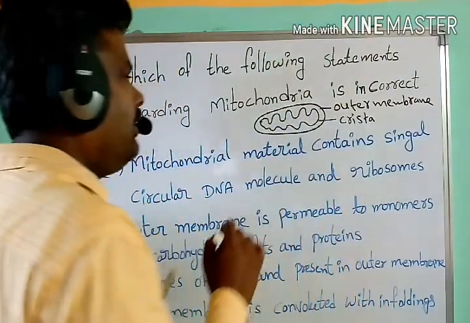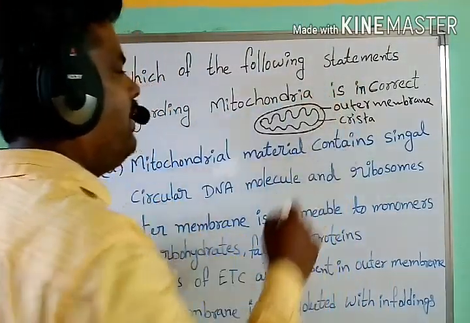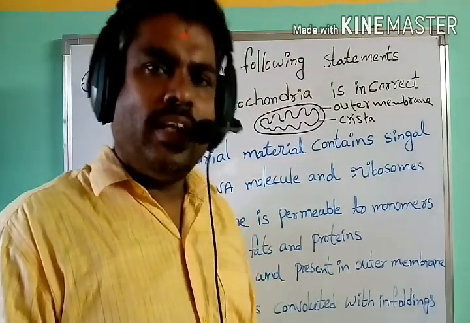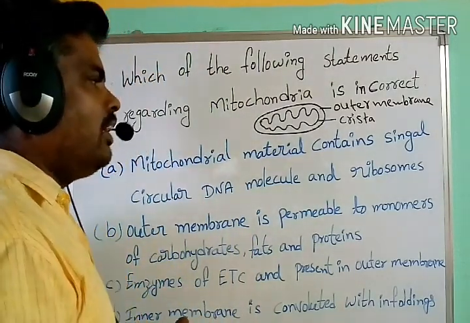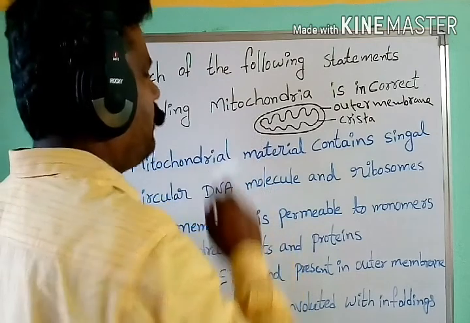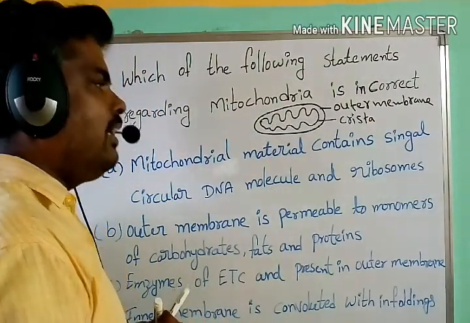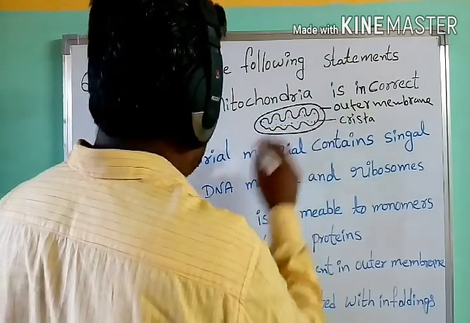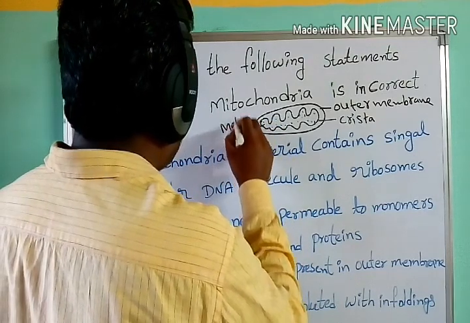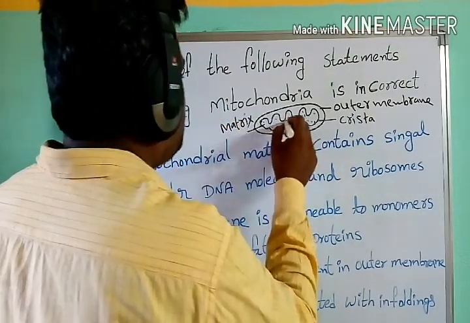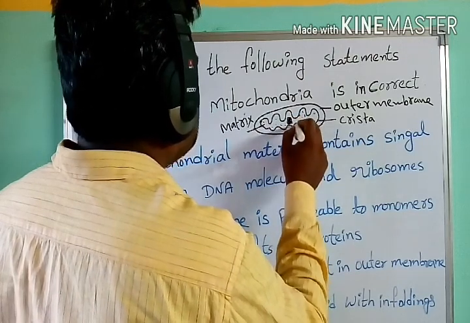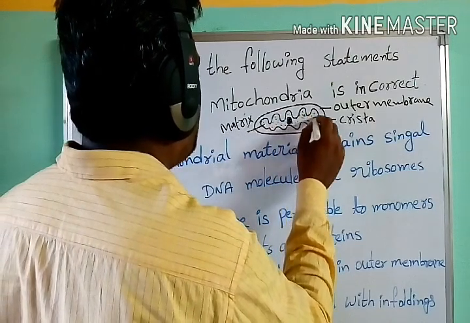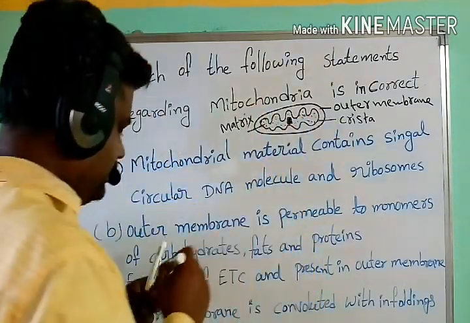A number of specific enzymes are embedded in the outer and inner membranes of the mitochondria. In addition to these membranes, the inside of the mitochondria is commonly called the matrix. The matrix has a single circular DNA molecule, some RNA molecules, and 70S type ribosomes.